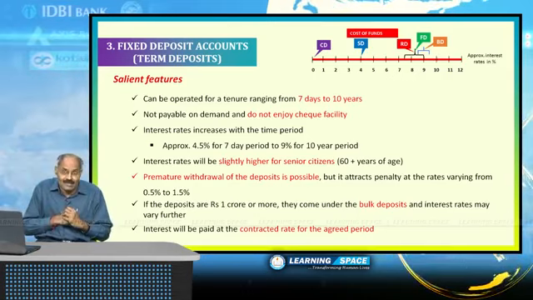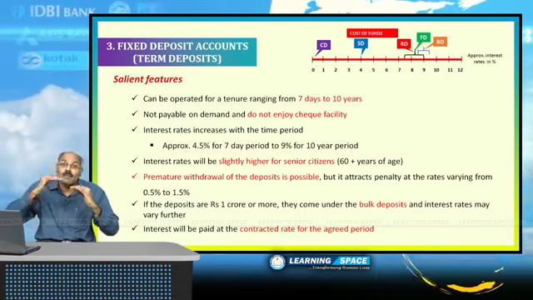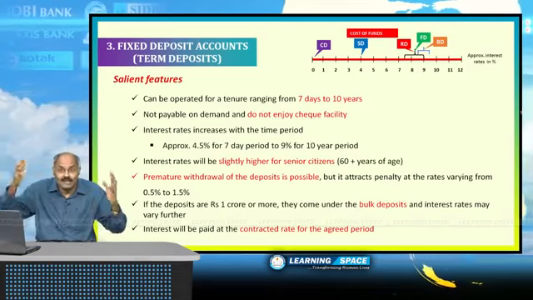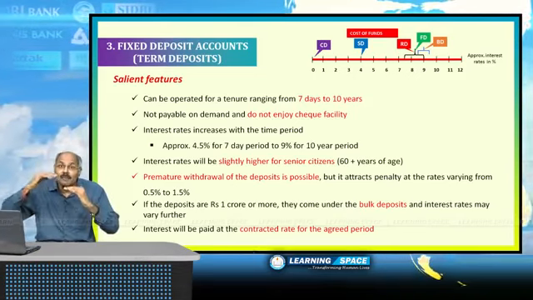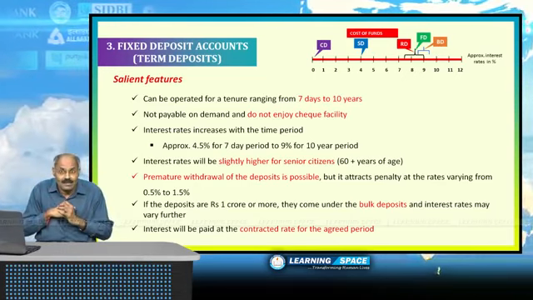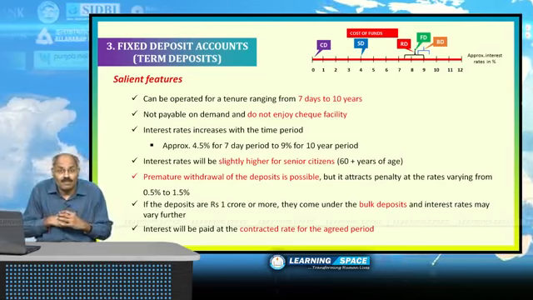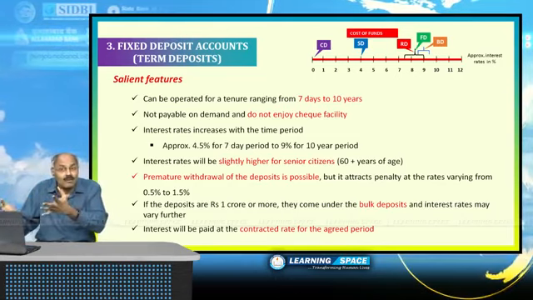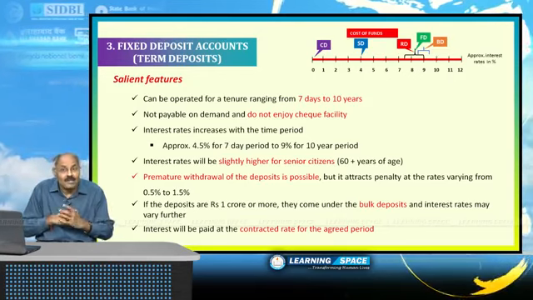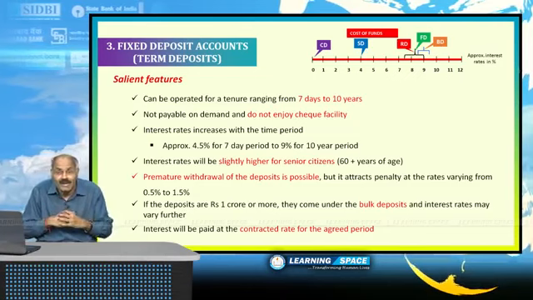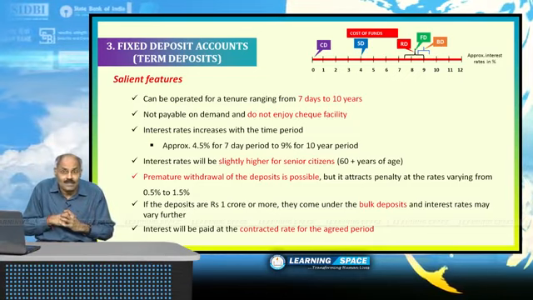Another important aspect is that as the time period increases, interest rates will also increase. If you make a fixed deposit for around 6 months, the interest rate may be around 7%. But if you do the same for a 5 year period, the interest rate may be around 8% or 9%.